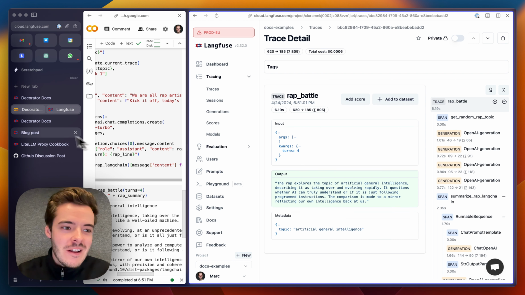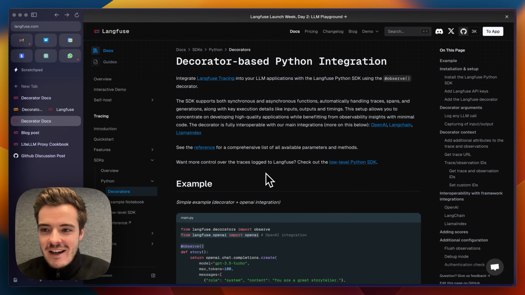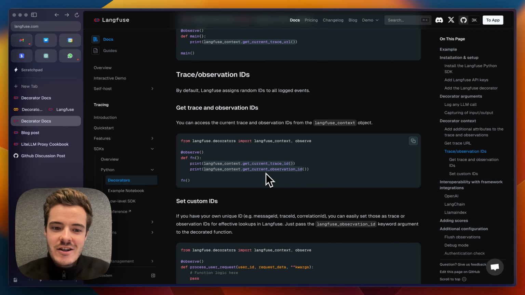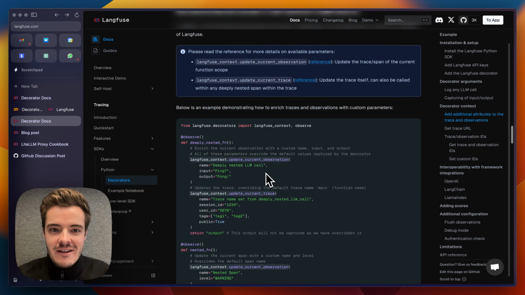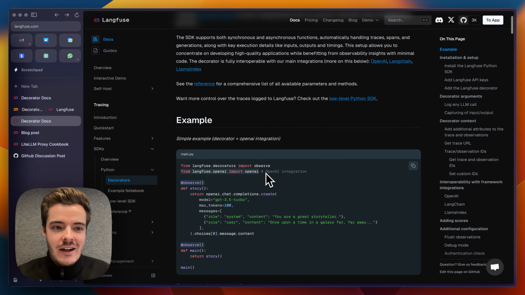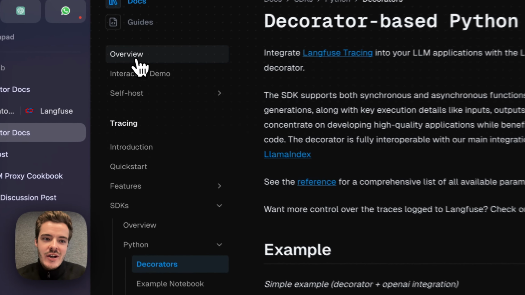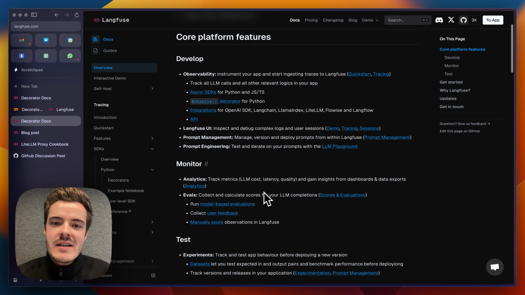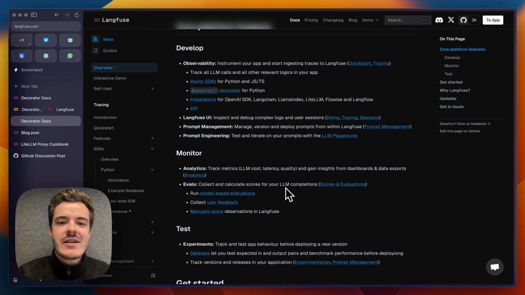If you want to learn more, check out the decorator docs, where we summarized all the information that you need to really customize these traces that are logged to Langfuse via the decorator. Once you're integrated with Langfuse via the decorator, you can use all of the other platform features around prompt management, evals, constructing benchmark datasets, collecting user feedback, cost tracking, and so much more.